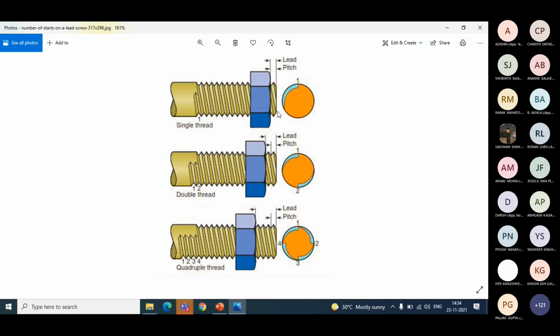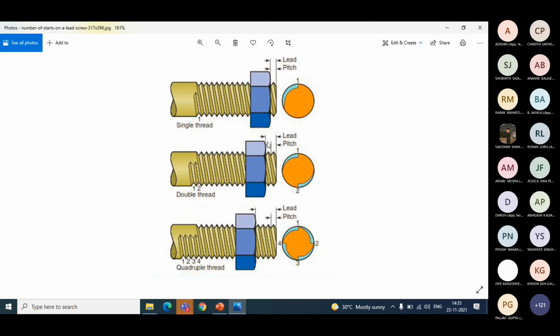When you rotate the nut by one rotation, if the linear distance that it travels is the same as the pitch, we call it a single thread. For example, you have seen different containers wherein the lid has a thread on its inner surface and the vessel has a thread on the outer surface. When you rotate the lid by 360 degrees, if it travels linearly in the perpendicular direction by a distance equal to the pitch, then we call it a single thread.